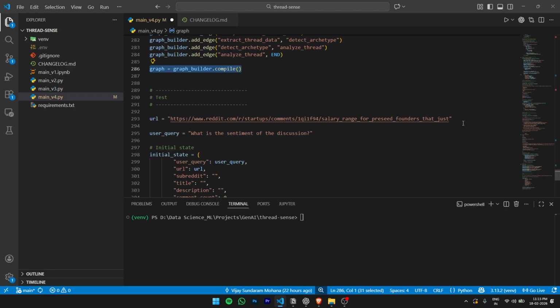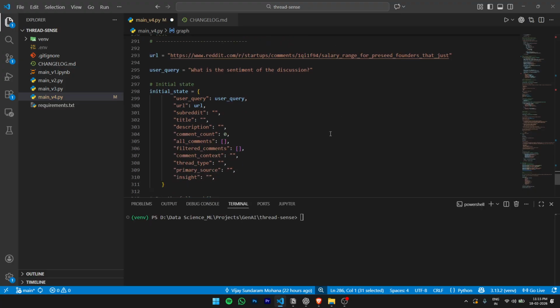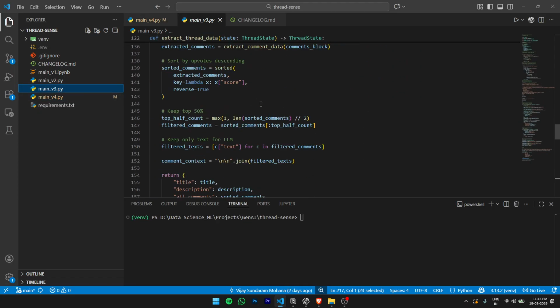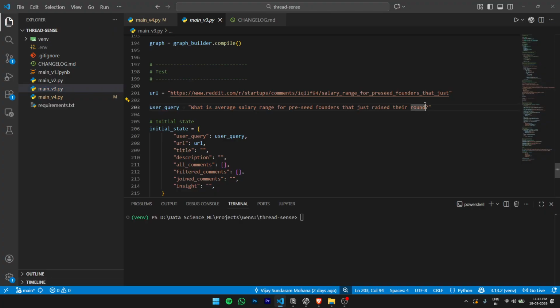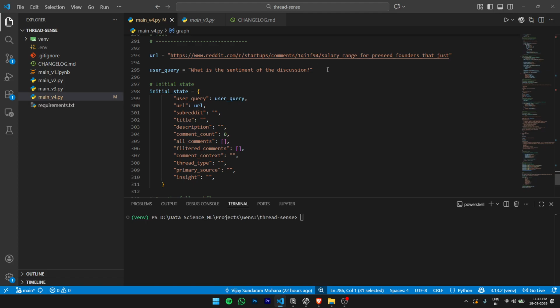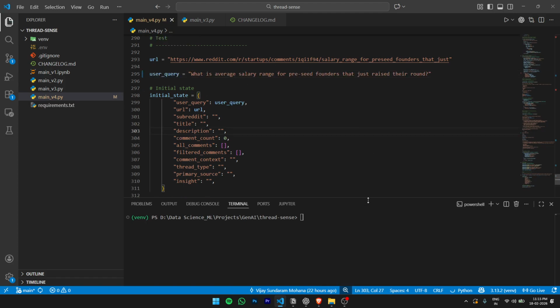and let's now test this out. So it's the same URL from last time, and let's actually post the same question from last time as well. So this was our question, right? So let's try and ask the same thing. What we'll do is, of course, run the variant one, like the previous version first, so that way we can try and compare the answers a bit.